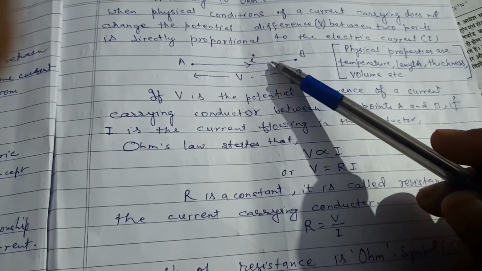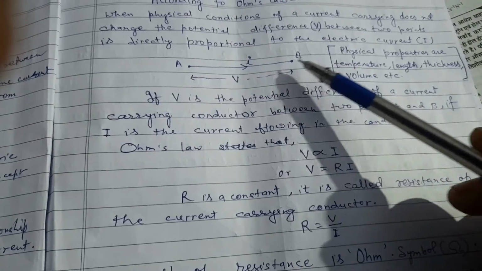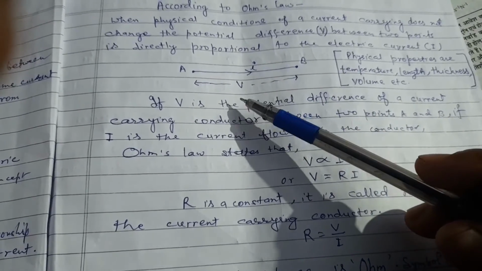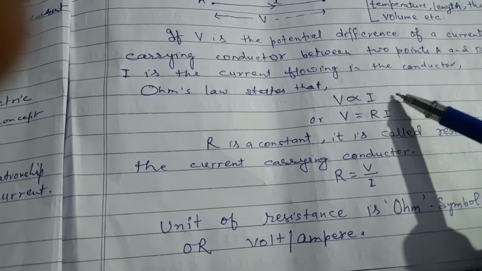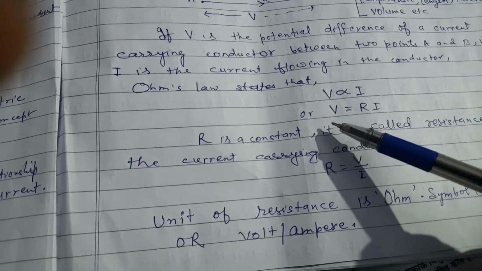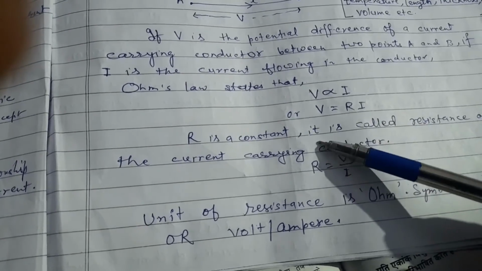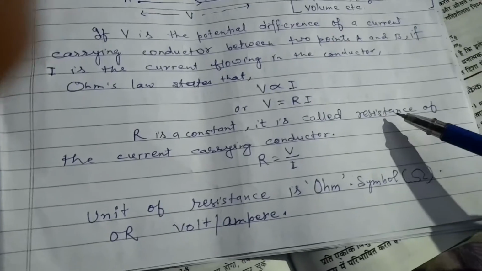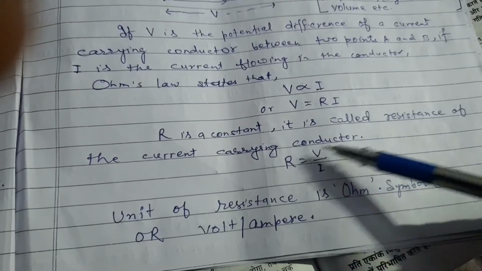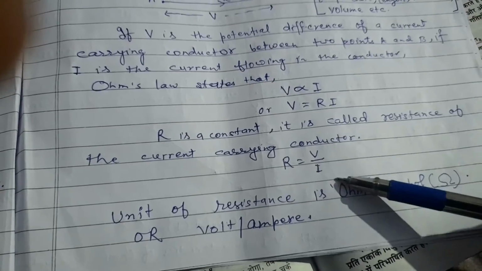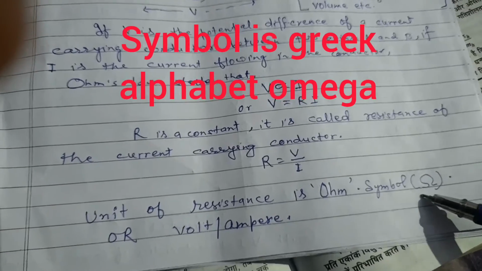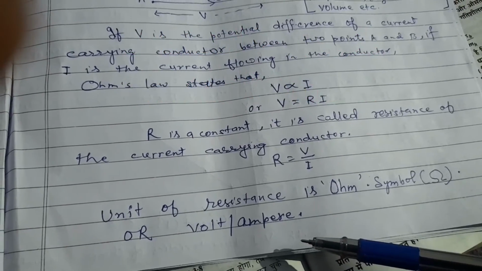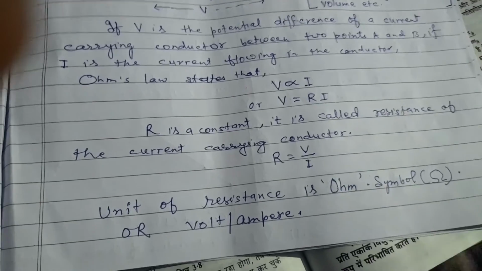Here is a conductor AB in which current I flows and the potential difference between 2 points A and B is V. Now Ohm's law says that V is proportional to I, and V is equal to RI, where R is a constant. It is called the resistance of the current carrying conductor. R can be written as V upon I. The unit of resistance is ohm. The symbol is of such type, and the unit is also called volt per ampere.